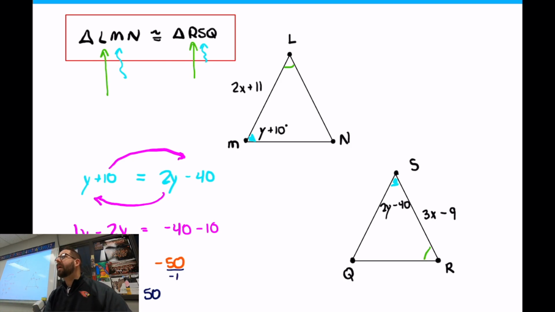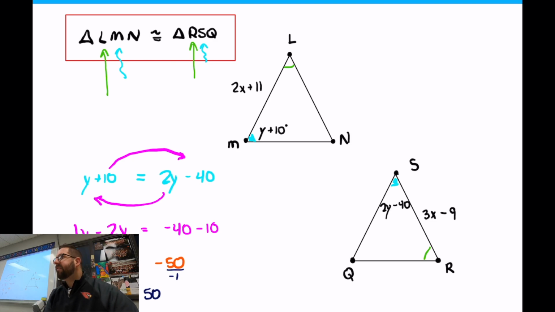Now, if I want to find the angle, I can plug that back in. So maybe the question is, what is angle M? Well, take my 50 and plug it back into angle M. So, in fact, angle M ends up being 60 if I plug the 50 back in for y.